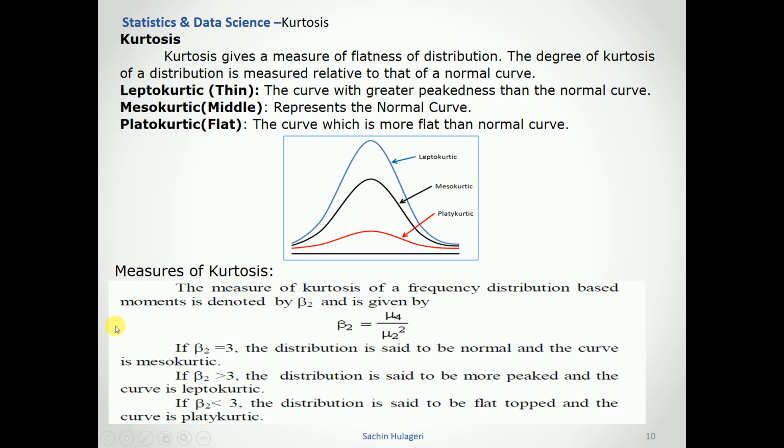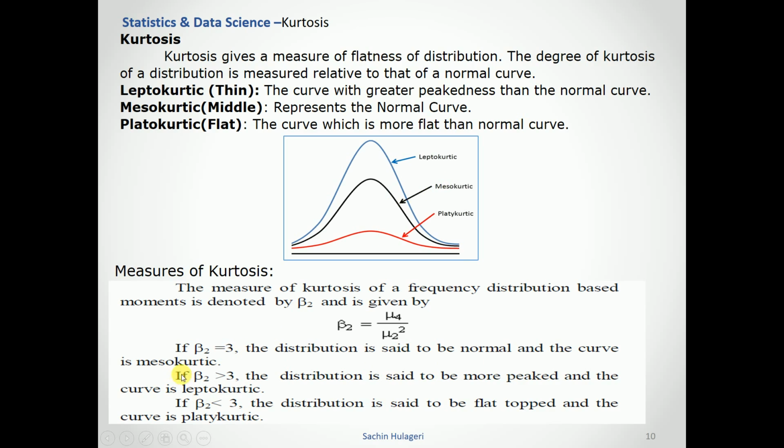We can also measure kurtosis based on a formula. If we know the mean and observations, we can calculate the kurtosis. The measure of kurtosis of a frequency distribution is denoted by beta 2, given by the formula mu4 divided by the square of mu2. If beta 2 is 3, the distribution is said to be normal, and the curve is mesokurtic. This is the middle one.